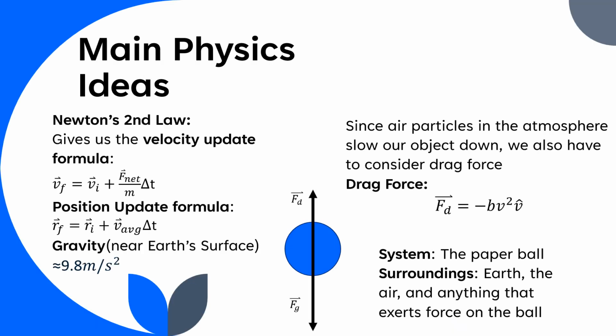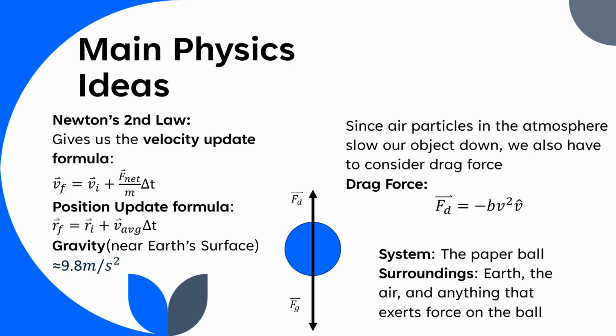The main physics ideas: Newton's second law gives us the velocity update formula, which is shown on the left, and we can get the position update formula from that. Gravity near the Earth's surface is about 9.8 meters per second squared, and we can get that using the equation that says the force of gravity is equal to negative G(M)m over r squared. And since air particles in the atmosphere slow our object down, we also have to consider the drag force in this situation, which the equation is given on the right.